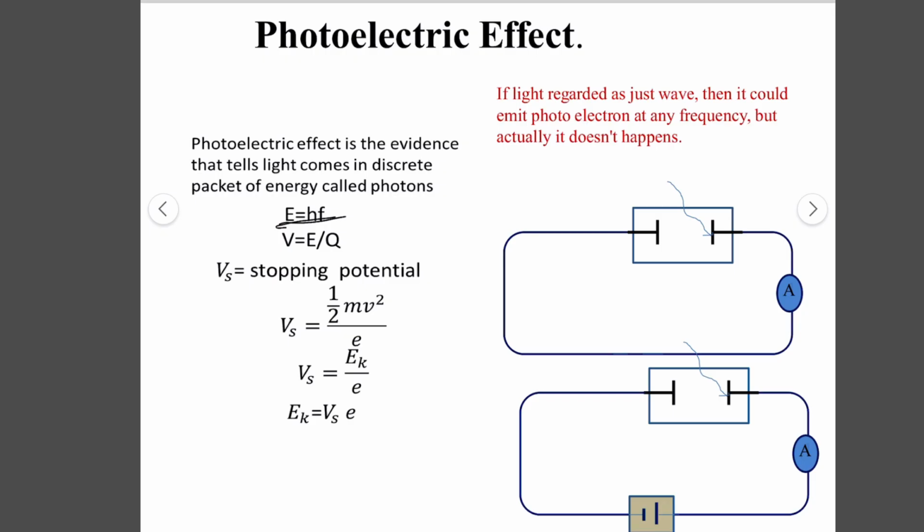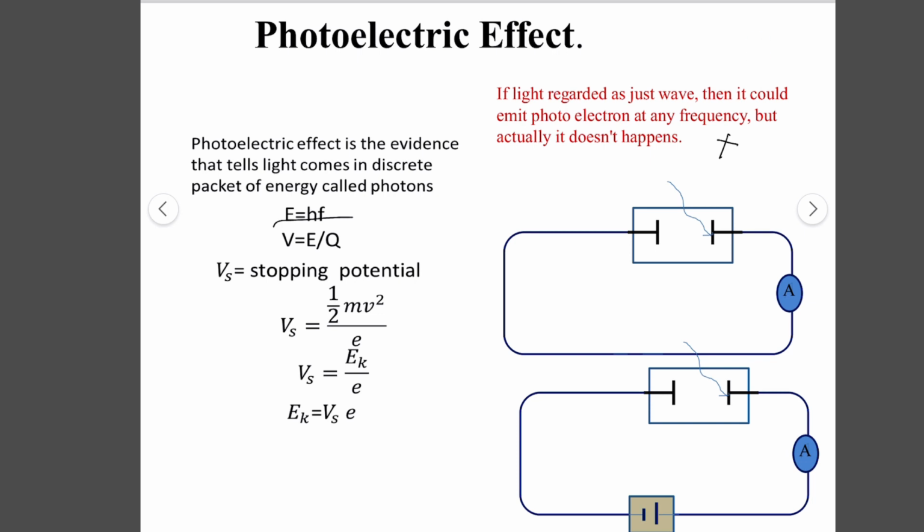Then the photoelectric effect was the direct evidence that tells us that light comes in discrete packets of energy called photons, with energy equal to hf. If we regarded light just as a wave, then it could emit photoelectrons at any frequency, but actually that doesn't happen.